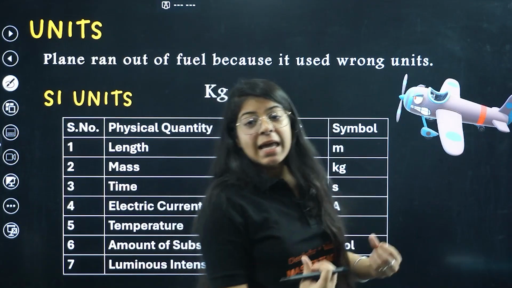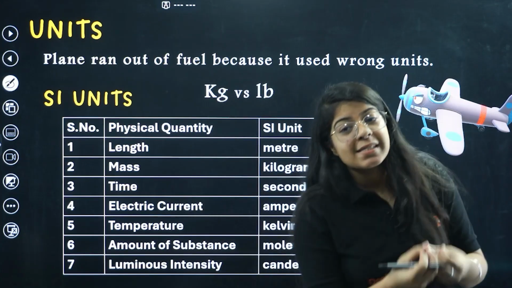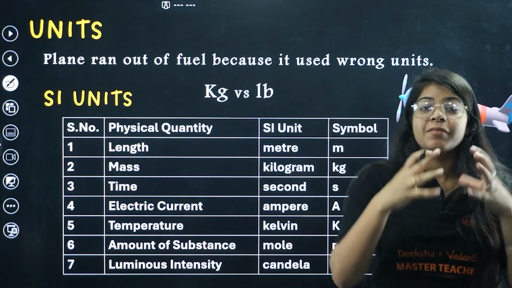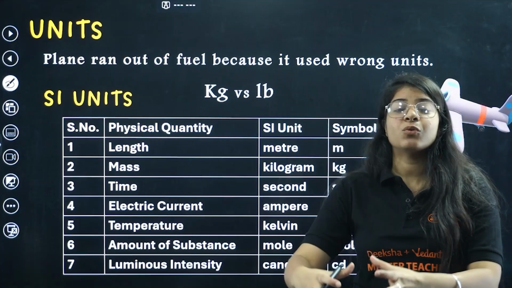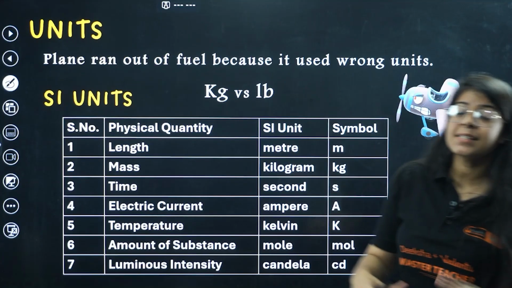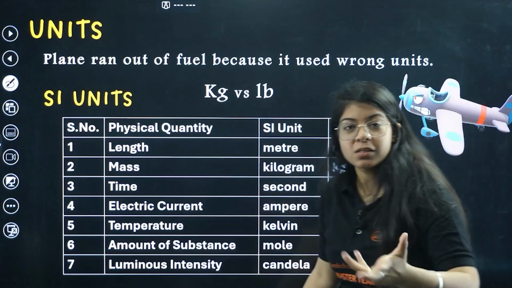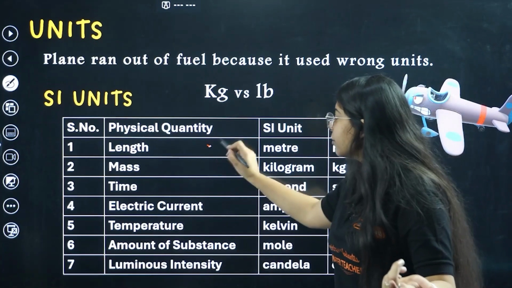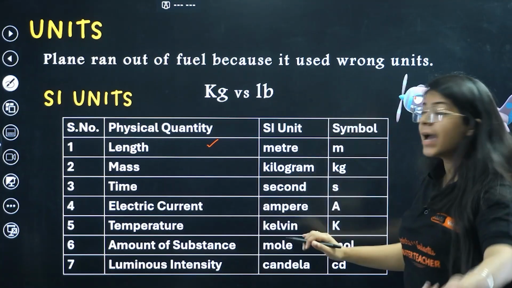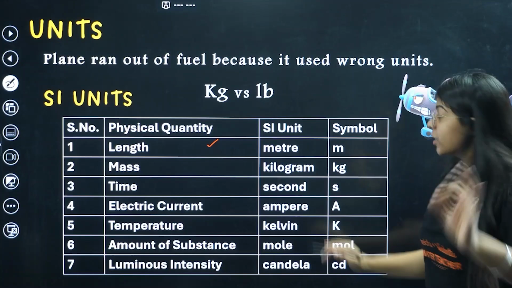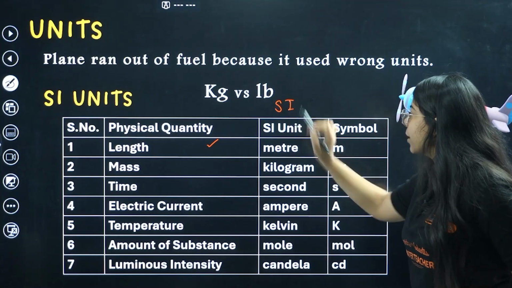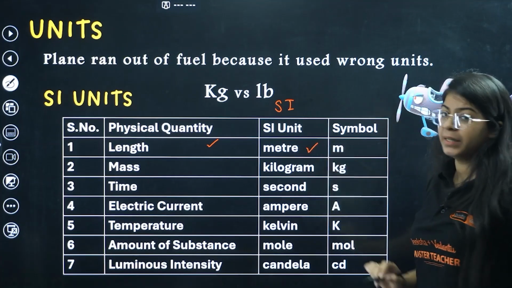The length is in meters. The SI units are the standard unit system for science that is used in experimental science. So what are physical quantities? We measure length, mass, time. Their SI units are what you should remember. These are meter,